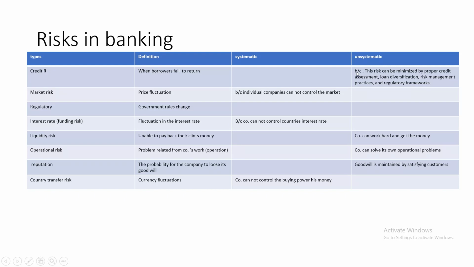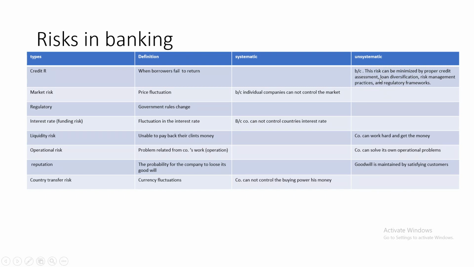This risk can be minimized by proper credit assessment, loan diversification, risk management practice, and regulatory frameworks. A company should know to whom it provides credit, so it should evaluate the creditworthiness of the borrower. This is one method of reducing non-performing loans.